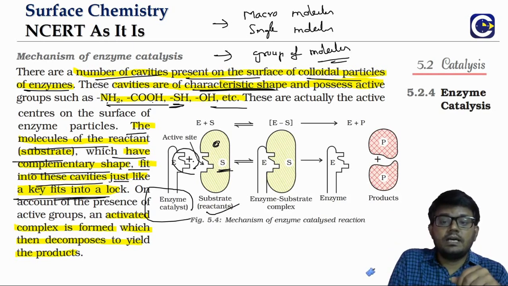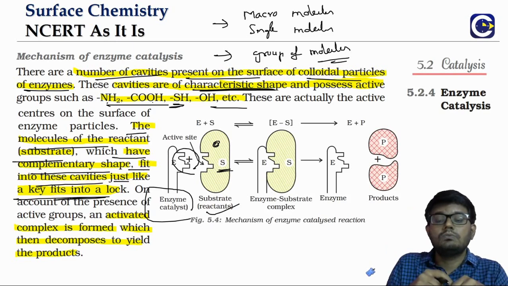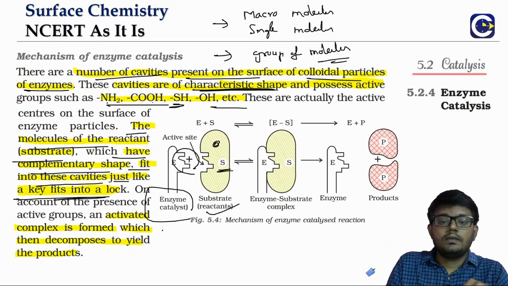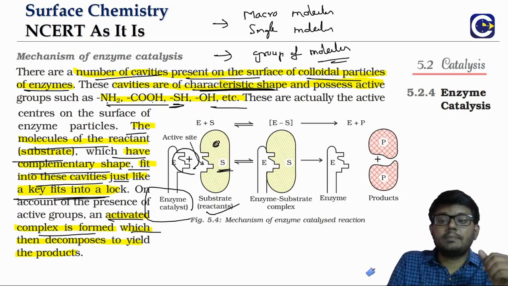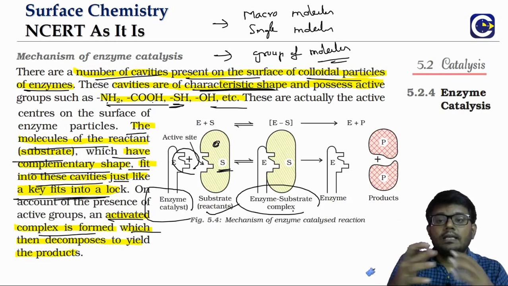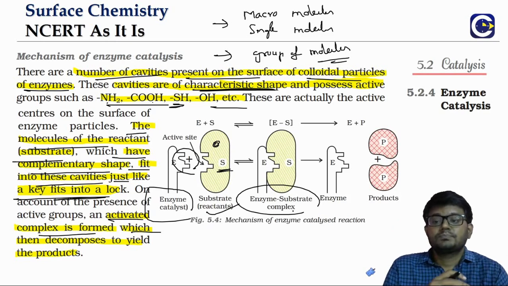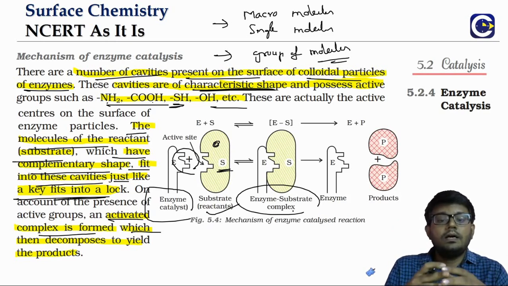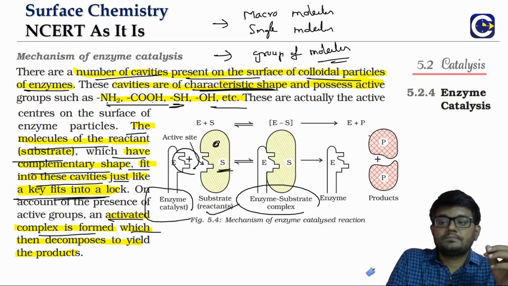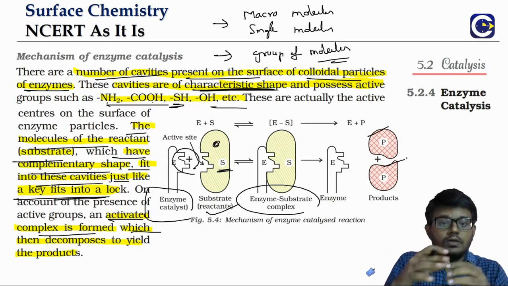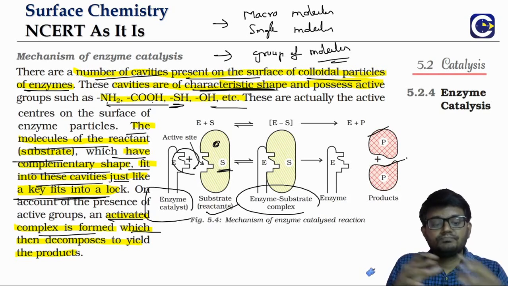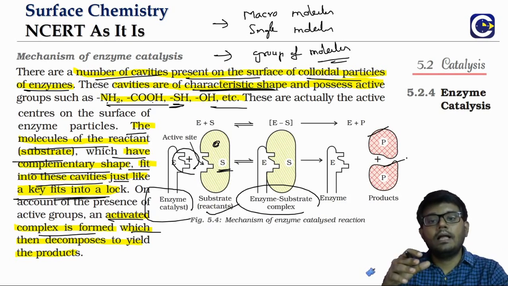Because of the presence of the active groups like NH2, COOH, SH, an activated complex will be formed. Once the locking happens, there will be an enzyme substrate activated complex that is formed, and this will decompose to yield the products. You can see the products will come out of the enzyme. Once the products are formed, they come out of the enzyme because the product no longer has the complementary shape. So this is how enzyme activity is typically looked at.